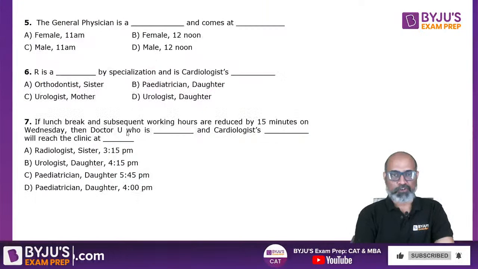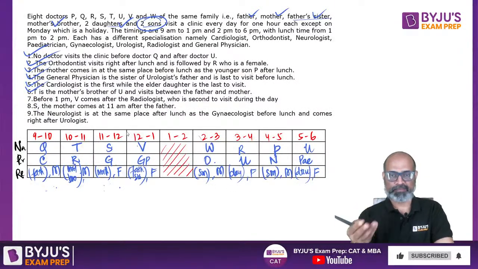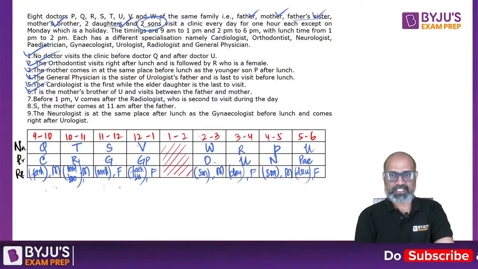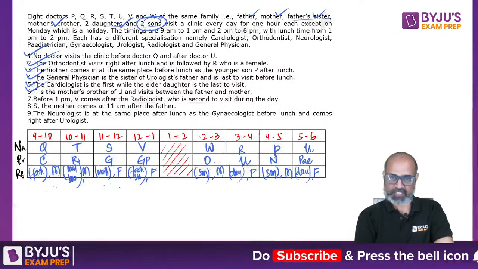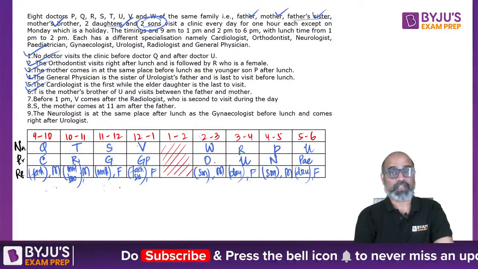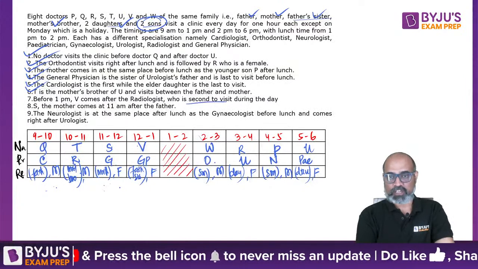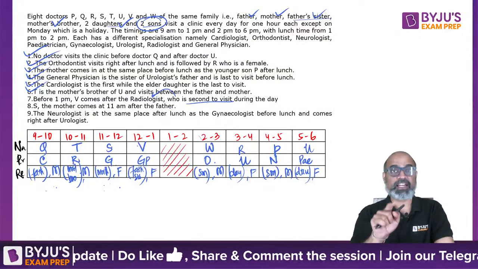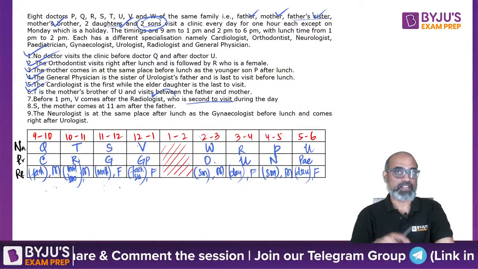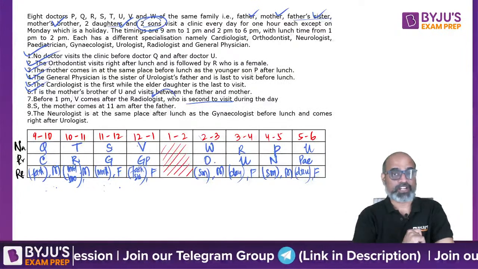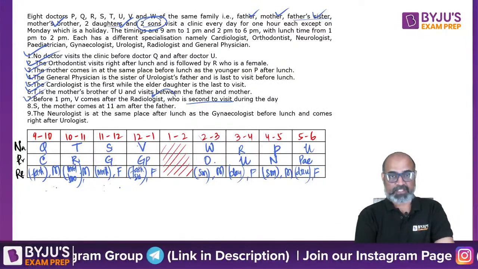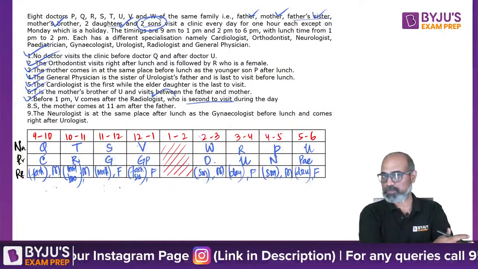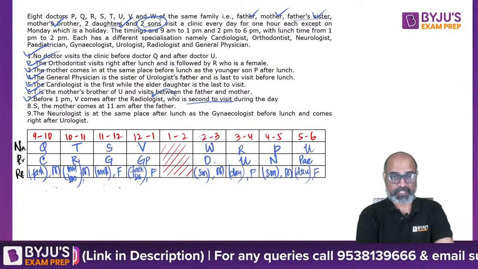Fine. Before 1 p.m., V comes after the radiologist, who is second to visit during the day. So the radiologist is the second to visit during the day. See, there is a comma. Okay guys, because there is a comma, this information is about the radiologist. Had there been no comma, that would have meant that V comes second during the day. Then it would not be specifying information about the radiologist. Done with the 7th. S, the mother, comes at 11 a.m. after father. So father has to be there at 9 to 10 so that T can be accommodated.